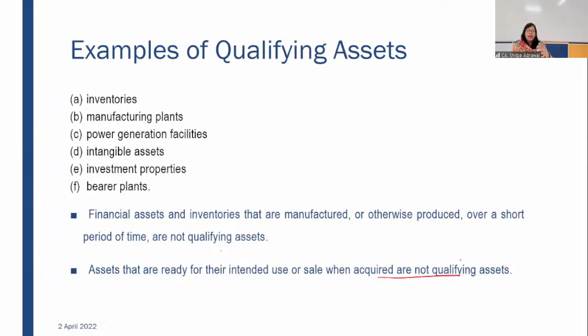What are the assets that are ready for use when they are acquired? Can anybody give me an example? Manikandan, Sindhi, Jay, Sairam, Vidula. Please come out with an example. What are the assets that are ready for their intended use immediately when you acquire them? I would like to know from you all any guess you have, anything in your mind, which you feel are the assets ready for use immediately when you acquire.